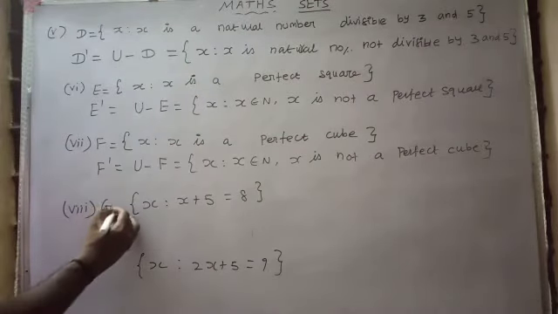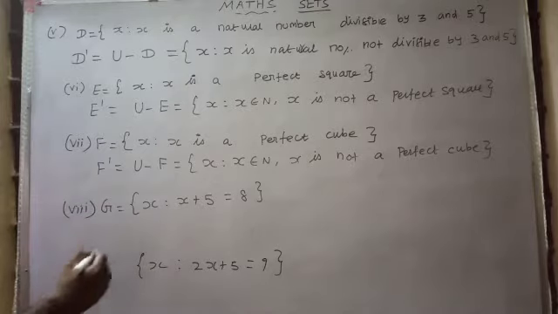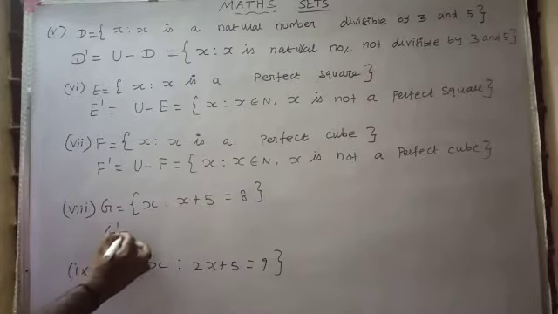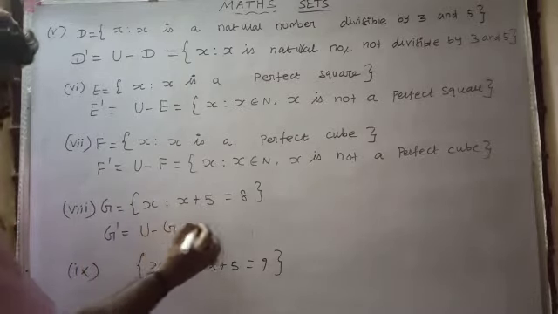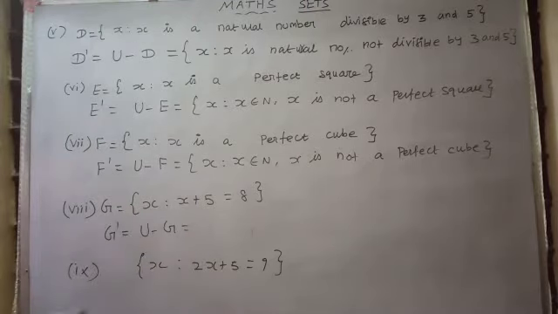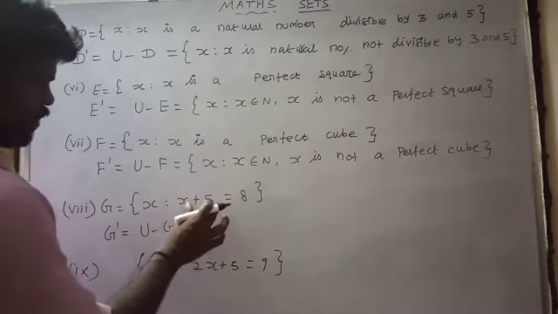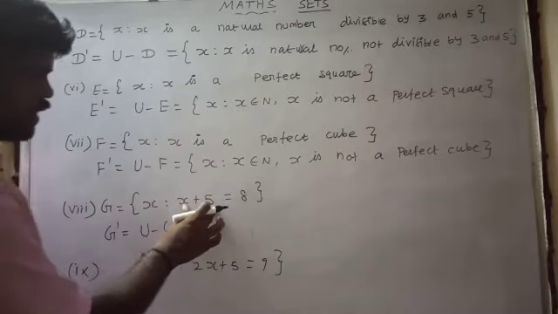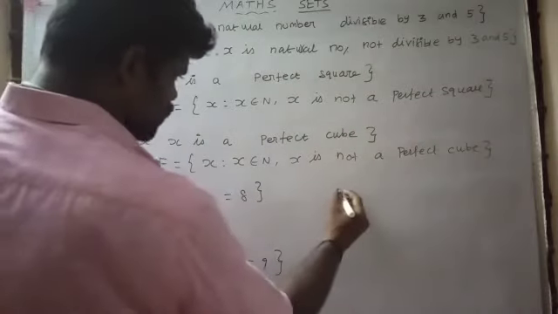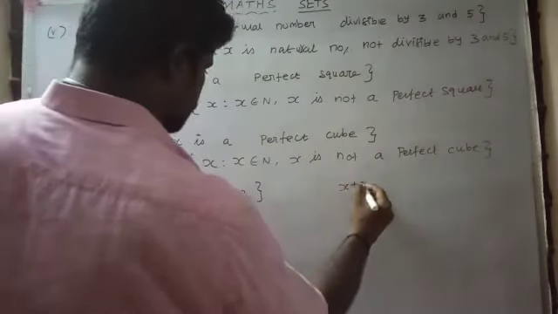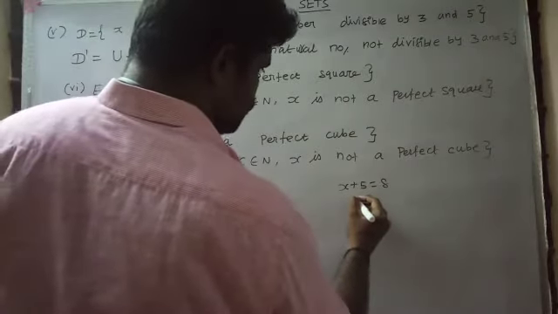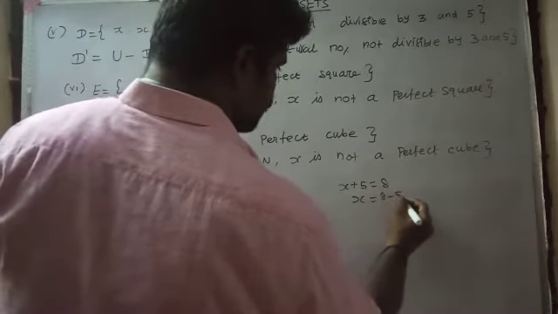And this one is G. We want to find the complement of G. G dash is equal to U minus G. U is the set of all natural numbers and G is the given value. We have to simplify this: X plus 5 equal to 8. Therefore, X is equal to 8 minus 5.